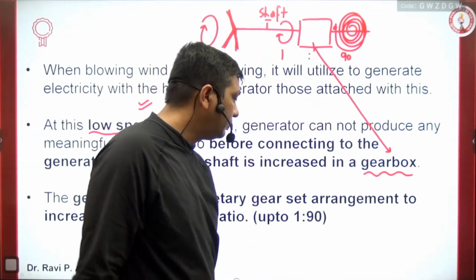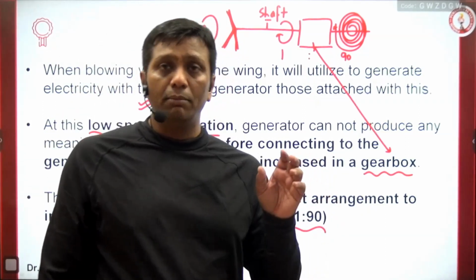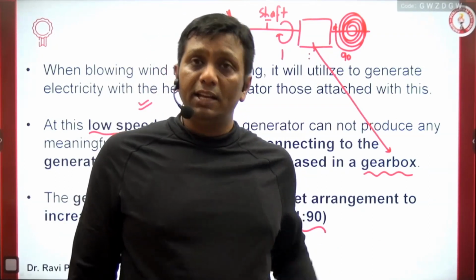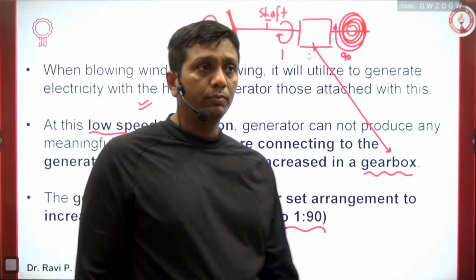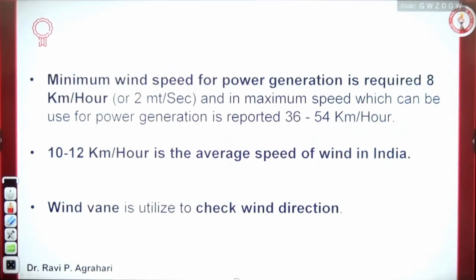Similar information here, guys. And here the ratio can go up to 1:90. 1:90 is what I mentioned inside the book, which people are reading right now, the 6-7 edition of the science and technology book. Even in earlier books I mentioned the same, guys. But it can increase to more than 90 also. So it depends on the efficiency of the gearbox.